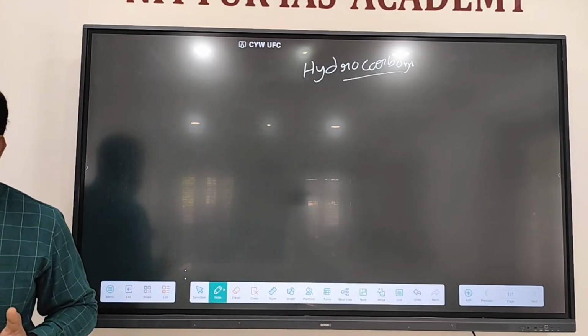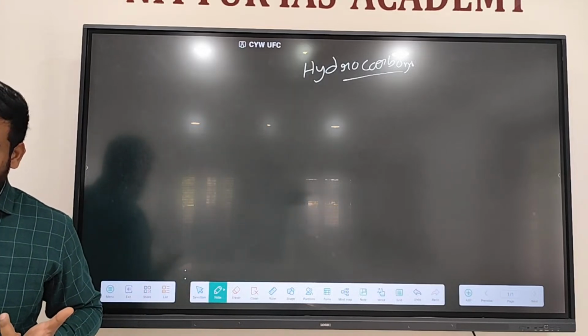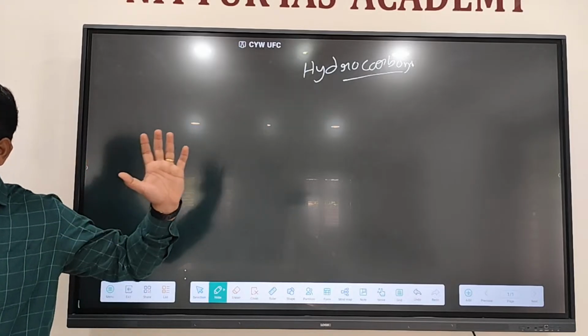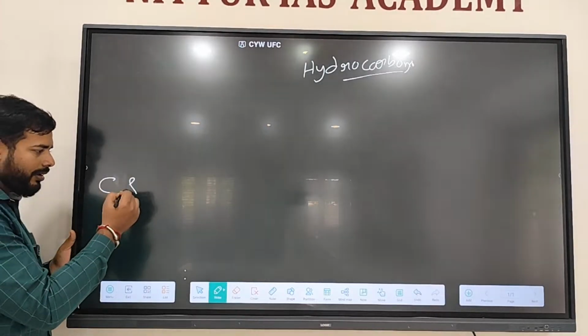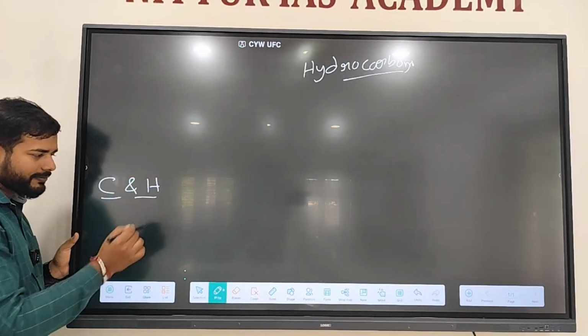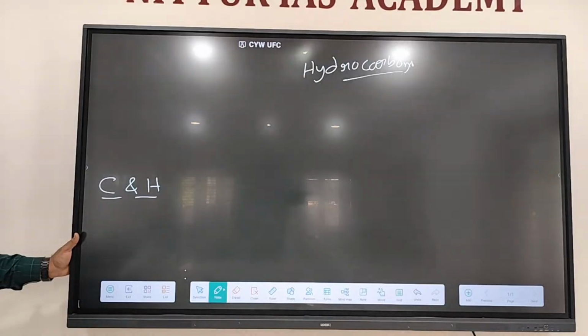Carbohydrates are made up of carbon, hydrogen, and oxygen, right? Here, hydrocarbons are made up of only carbon and hydrogen elements. It's a compound of carbon and hydrogen. Hydrocarbon.